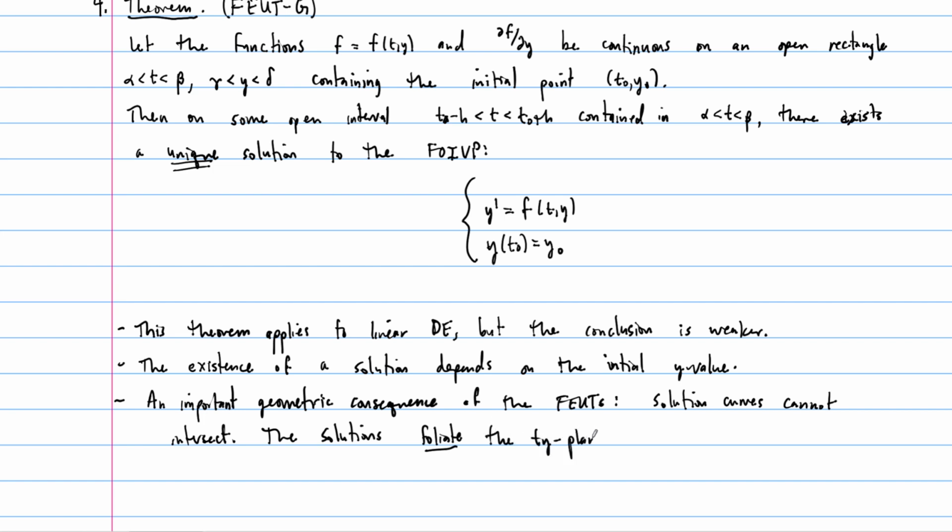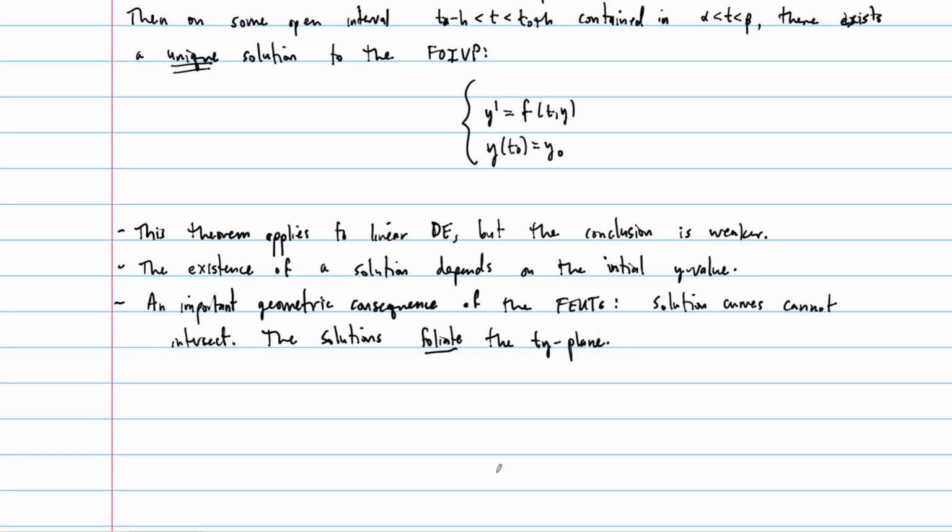They basically just break it up. Any point you pick will lie on one curve and only one curve, okay? Or it won't be a solution. There won't be a solution at all that passes through it. But any point for which a solution exists will lie on only one solution curve, and they foliate the plane.